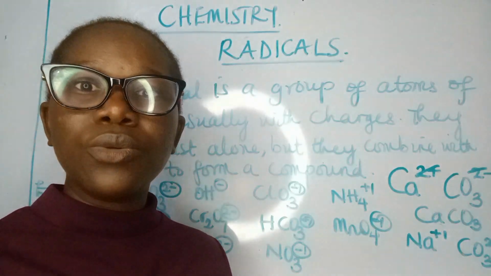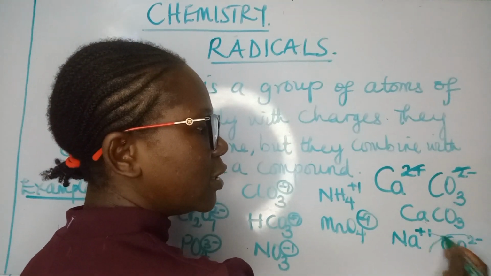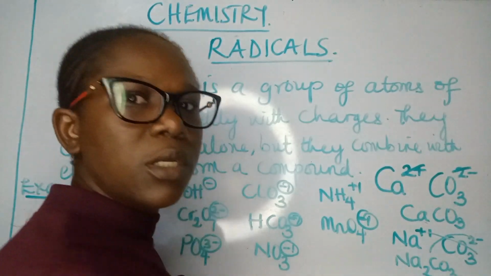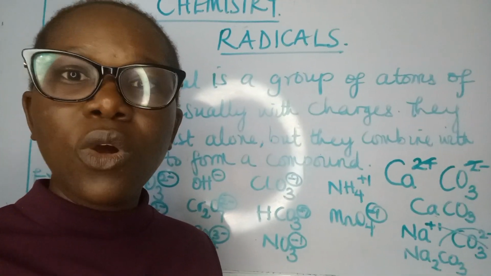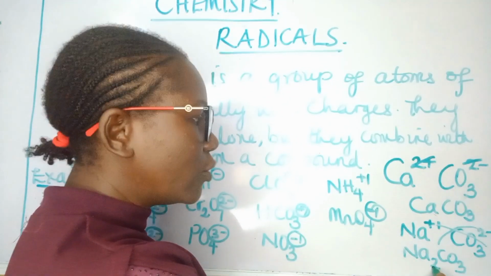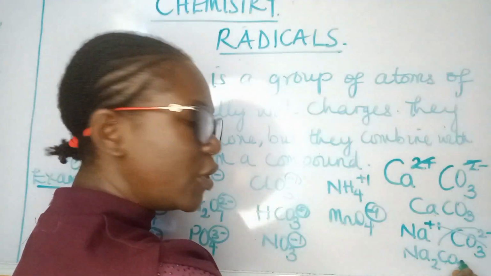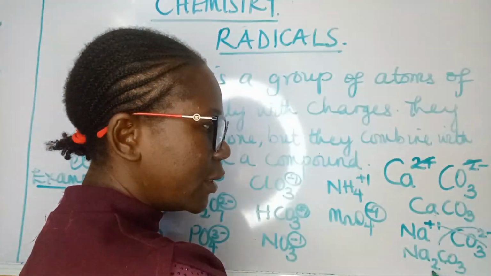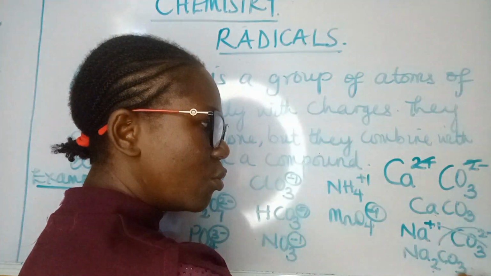Now, considering these two, how will a compound be formed? You exchange the valences. Now, we end up having Na2CO3. In this case, the positive and negative signs will not be indicated because the numbers are written down, representing the number of atoms of elements. So we have 2 atoms of sodium, 1 atom of carbon, 3 atoms of oxygen. The 2 on the CO3 comes down here, while the plus 1 goes to the other side, which does not mean anything, so we just leave it there.